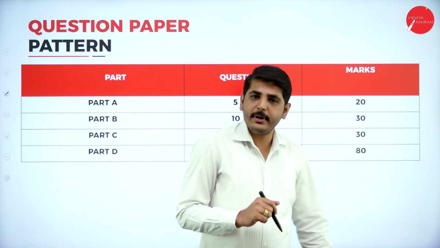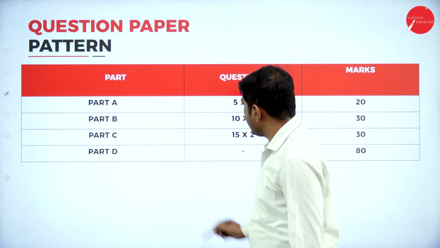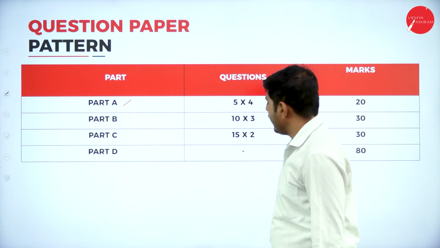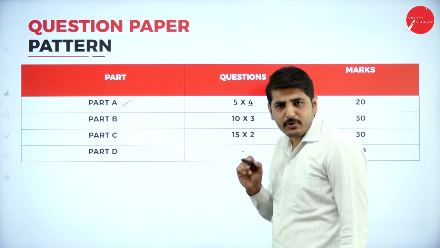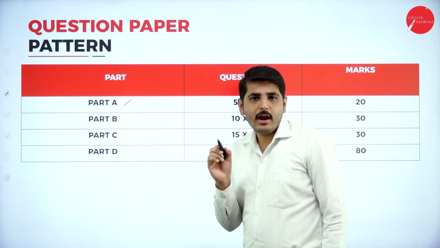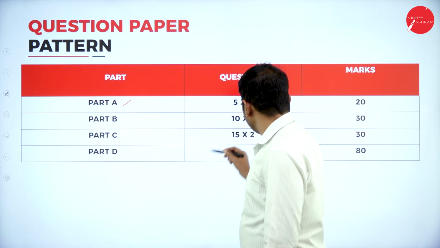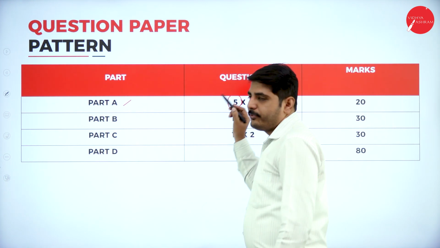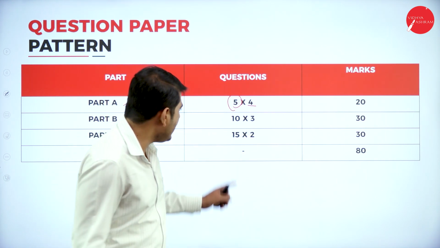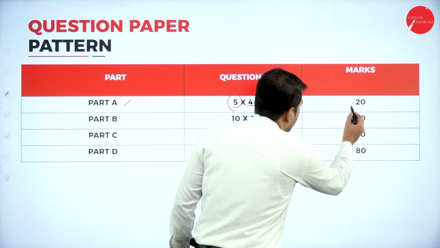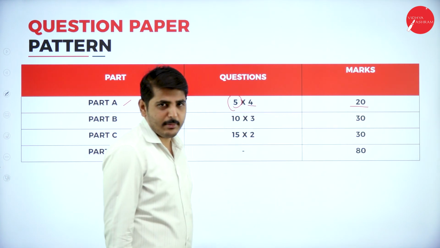Now, question paper pattern. Let's go to part A. In part A, you have to answer any 4 questions. Each question carries 5 marks. You have to answer any 4 questions. Total marks from part A is 20 marks.